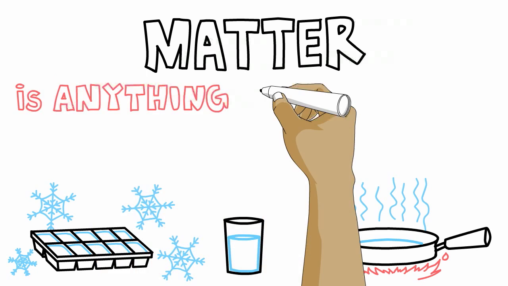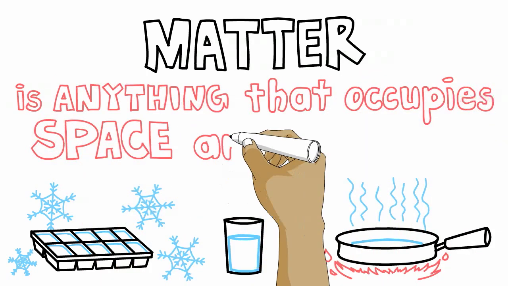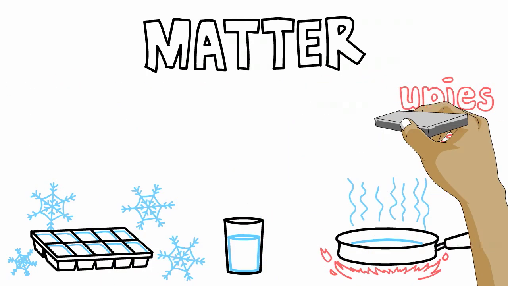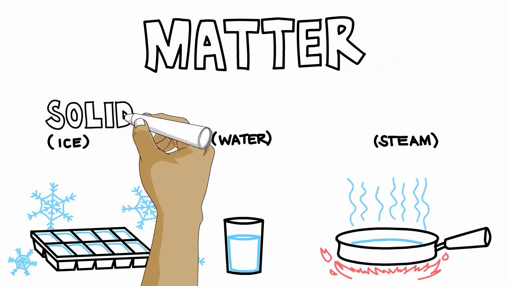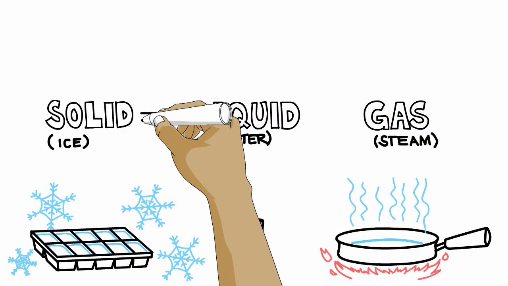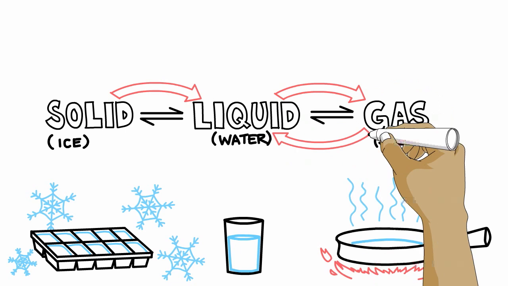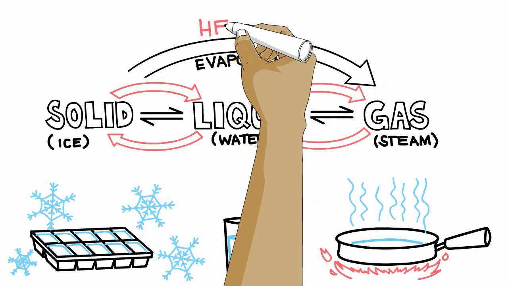Now you know that matter is anything that occupies space and has mass. The three states of matter are solid, liquid, and gas. Matter can be changed from one state to another by either heating or cooling.